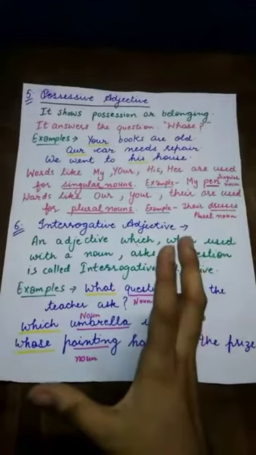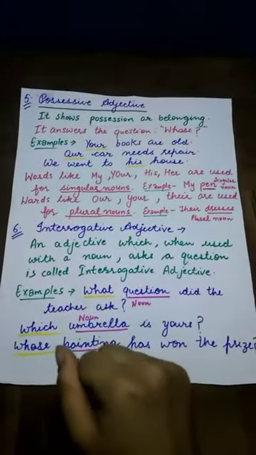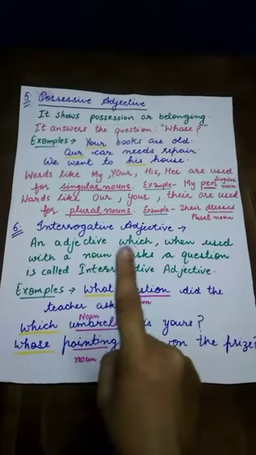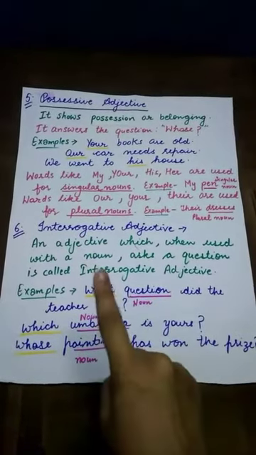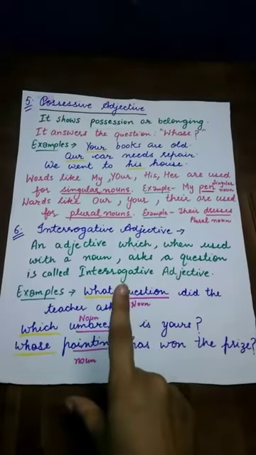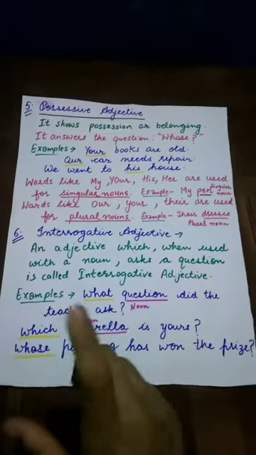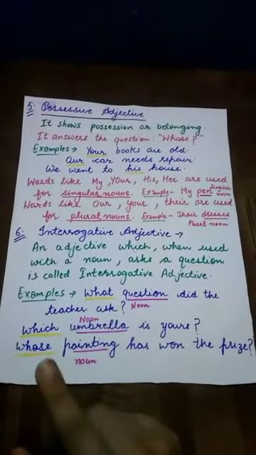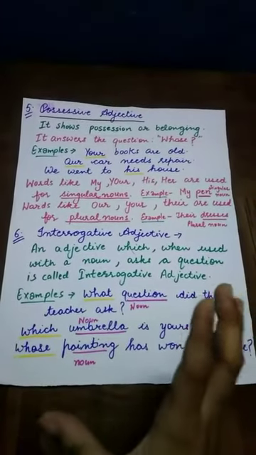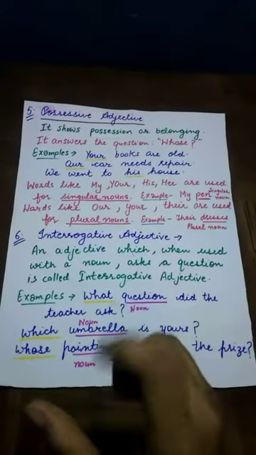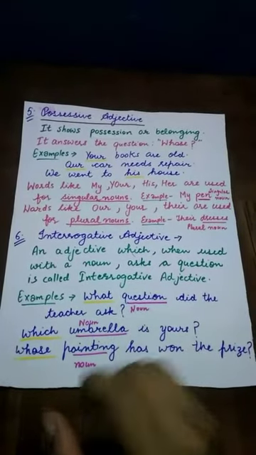Now let's talk about the last kind of adjective, that is interrogative adjective. An adjective which when used with a noun and asks a question, then it is called interrogative adjective. So when words like what, which, whose are used before nouns, then they are called as interrogative adjectives.